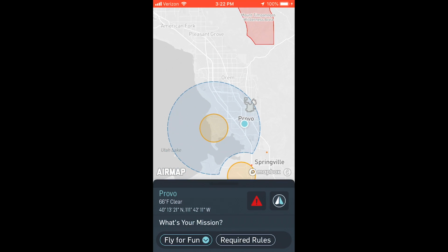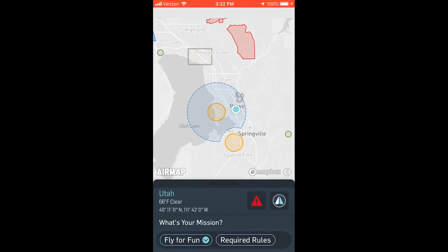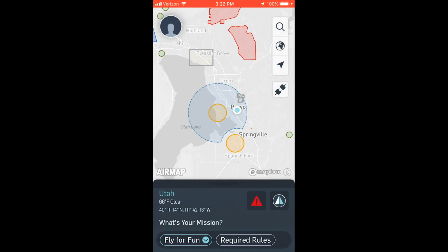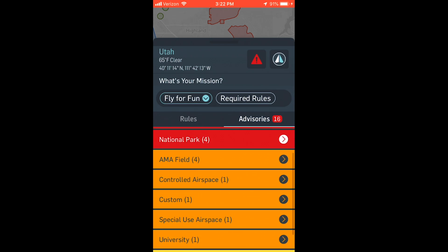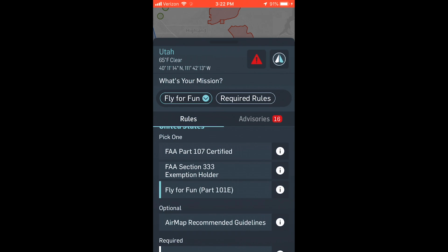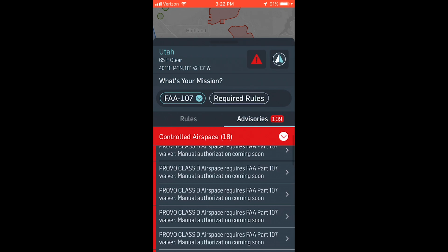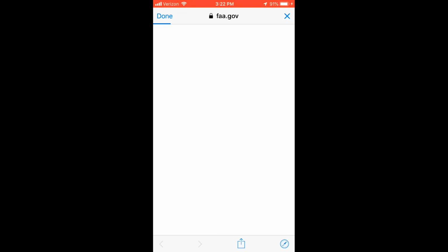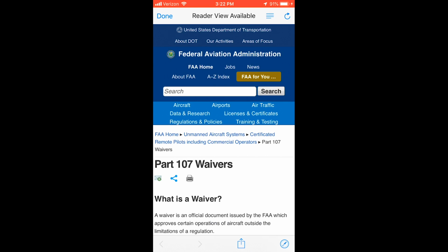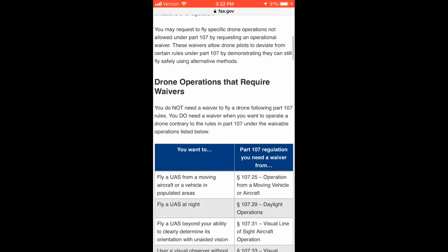Airmap is going to be the next one that we're going to look at. As you scroll out, you can see that whatever you scroll out to, that is going to show the different warnings for each area. Now, this is warning specific to me as a hobbyist. I can actually switch to being a Part 107 pilot, and then it would pull up even more advisories, and I can actually go through each of those. And if I actually wanted to see if I can contact that airport and get a waiver, it'll take you to the FAA site where you can fill out the waiver.